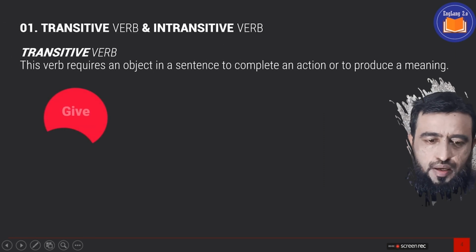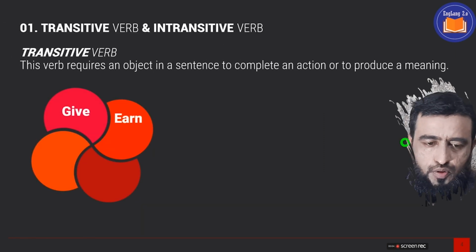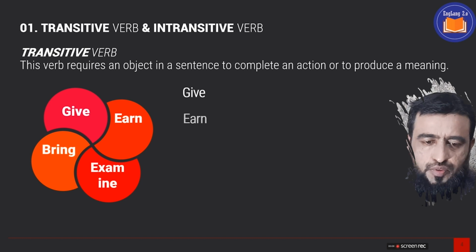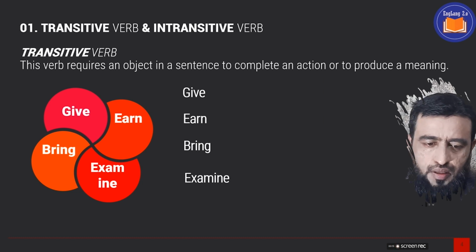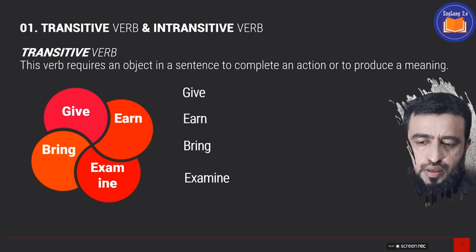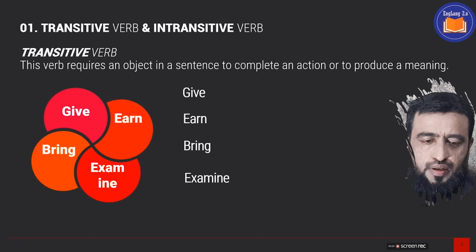Now, again, we are here while starting from the kinds of verb. Basically, we have two kinds of verbs, transitive verb and intransitive verb. What is transitive verb? The transitive verb requires an object in a sentence to complete an action or to produce a meaning. It means that transitive verb in a sentence is dependent upon an object. Object is necessary to clarify the meaning.